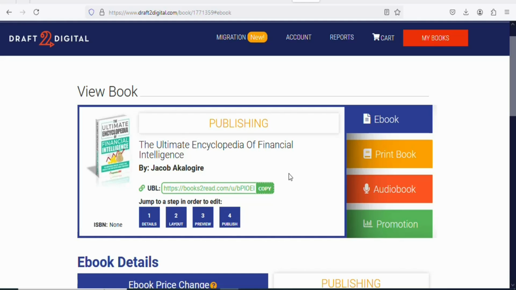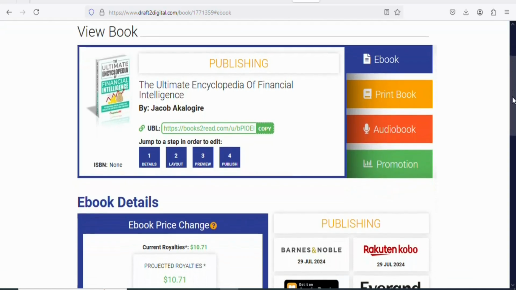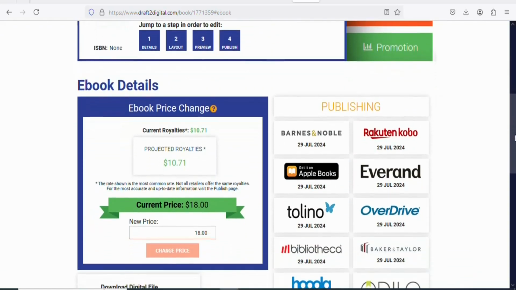Apart from you driving traffic, on Draft2Digital you are going to be getting organic traffic, which means even if you don't drive traffic to your ebook, you can be getting sales. So make sure you upload as many ebooks onto this website as you can. Upload a whole lot of them so that you can be earning royalties every month for free without investing anything.